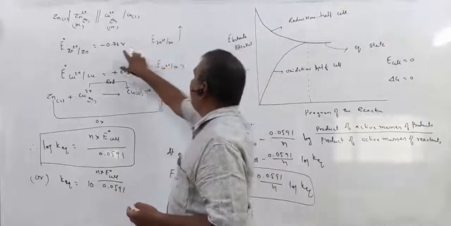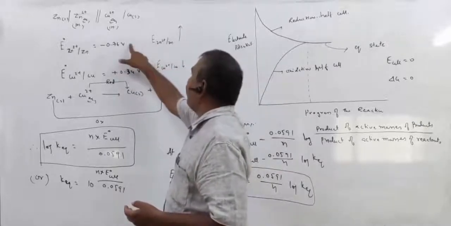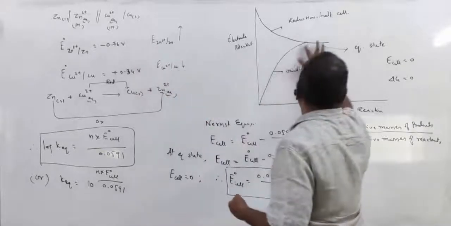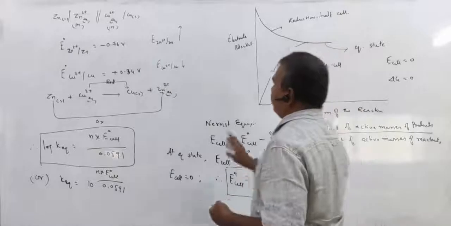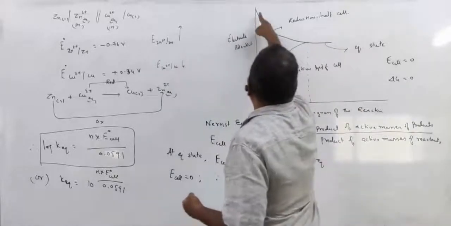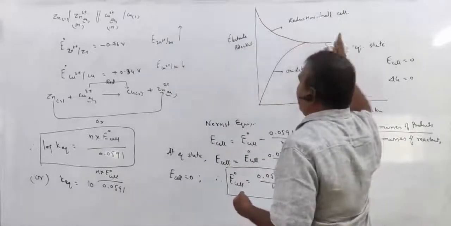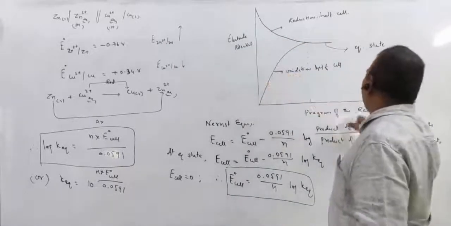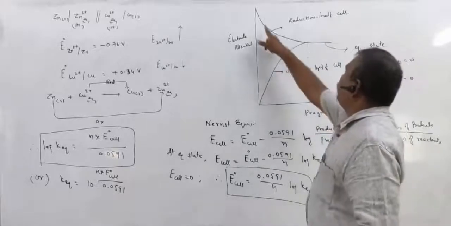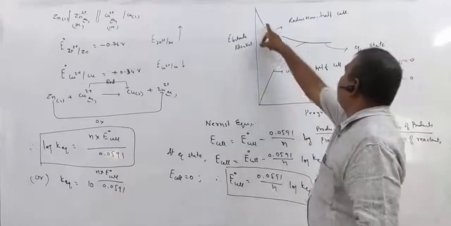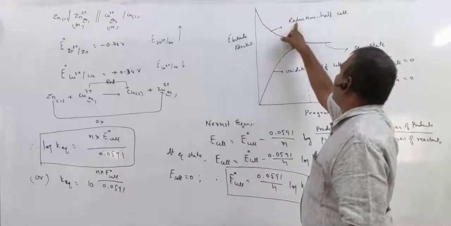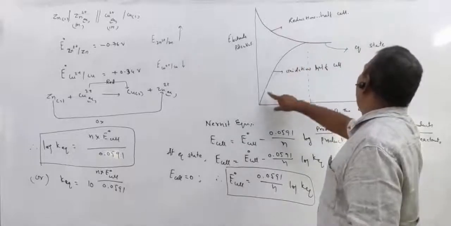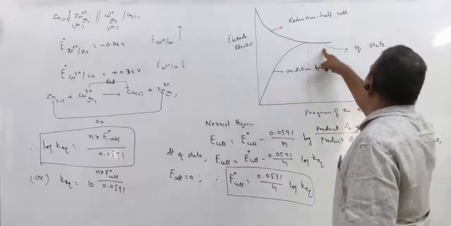This is the oxidation half cell, this is the reduction half cell. The oxidation half cell value increases during the reaction, and similarly the potential of the reduction half cell decreases. So this is electrode potential on the y-axis and progress of the reaction on the x-axis. As the reaction proceeds, the electrode potential of the reduction half cell decreases and that of the oxidation half cell increases.